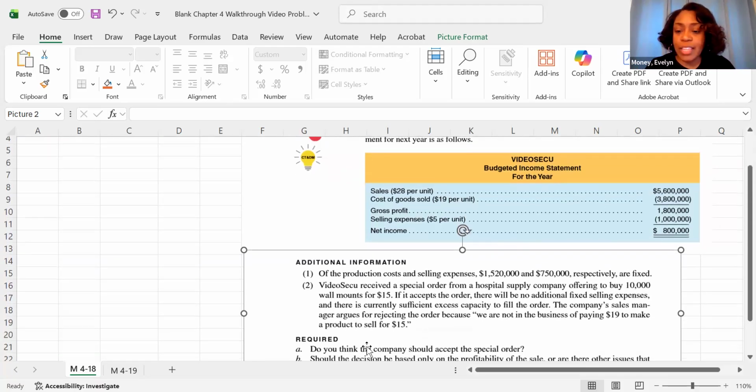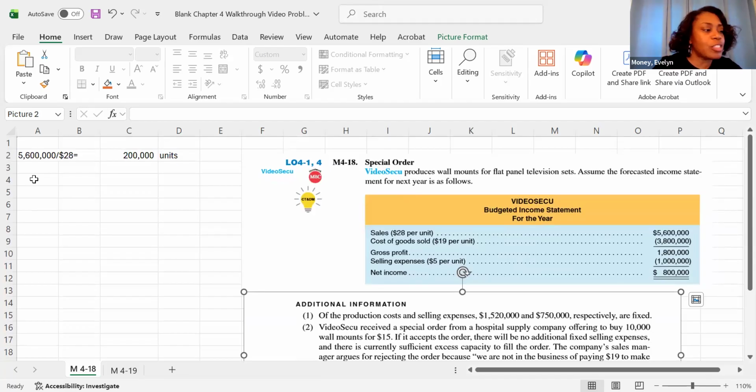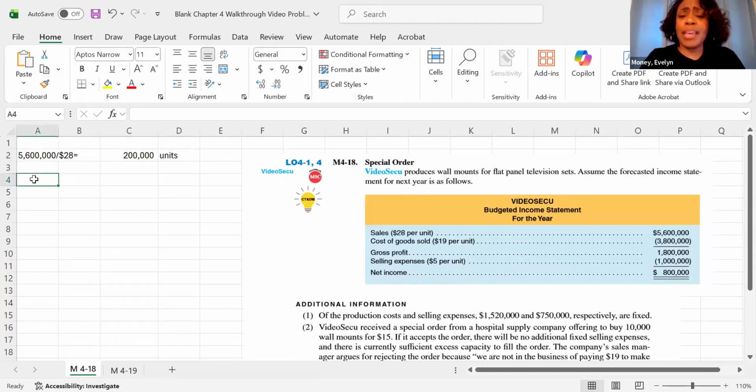Now, in looking at the information, my fixed costs may be unchanged, but I need to pull out from cost of goods sold and selling expenses my variable costs. That's where I really want to start. If it accepts the order, there will be no additional fixed selling expenses. Okay, so that's good to know. But let's find our variable costs for making the wall mounts.